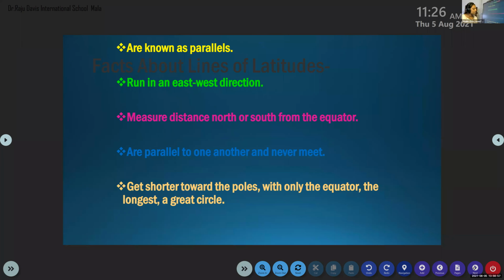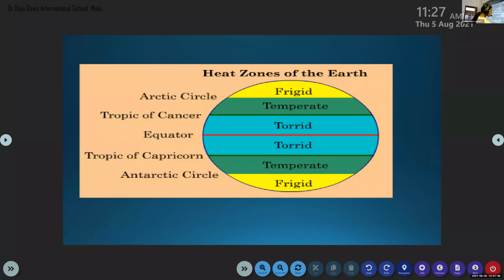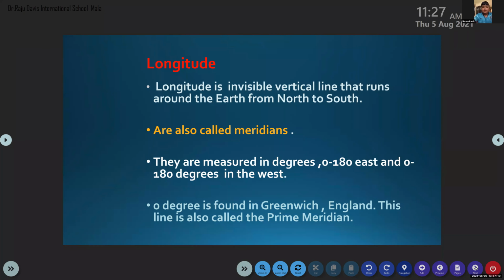So in the last class, we discussed about axis. Then we discussed about latitudes. Now we are going to discuss another imaginary line, that is longitude. Longitude is an invisible vertical line.